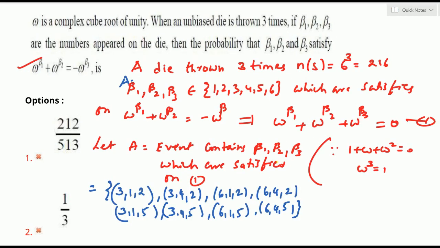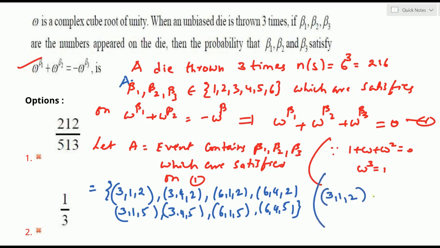Yes, these are the set of values given in this set: 312, 342, 612, 642, 315, 345, 615, 645. These satisfy the given equation. Suppose these are the beta 1, beta 2, beta 3 values. If we take, for example, the first one, 312, I'm showing you whether 312 satisfies the given equation or not.